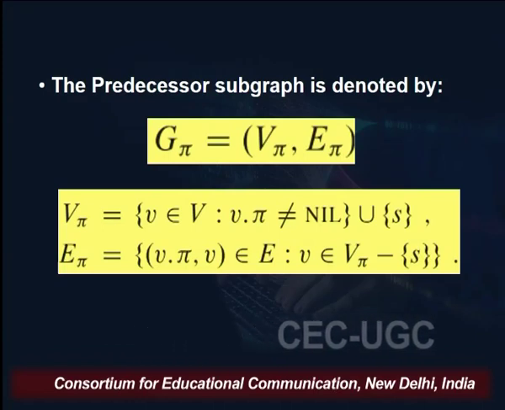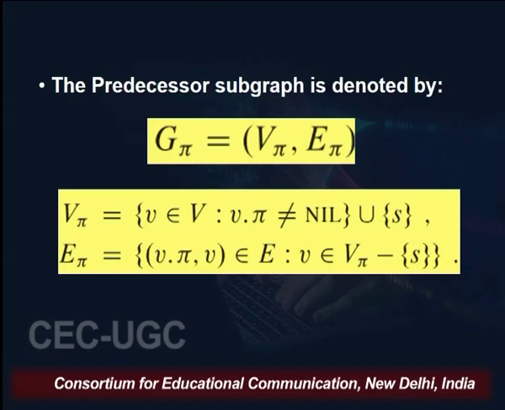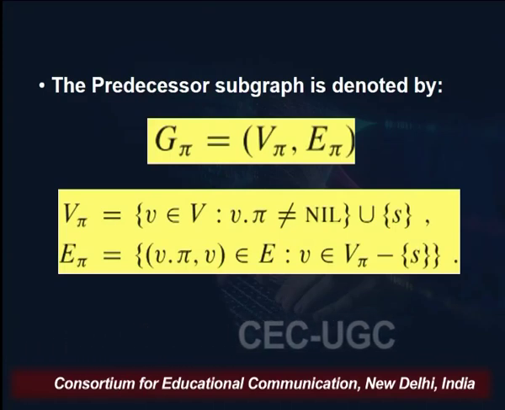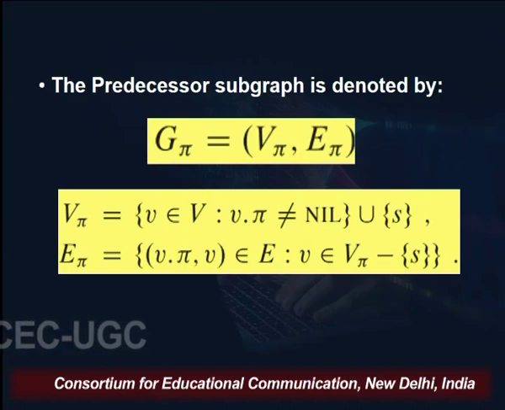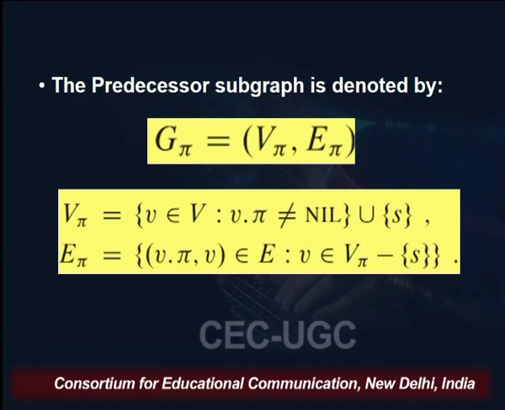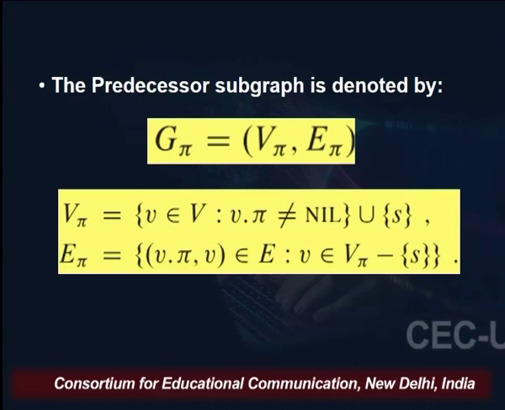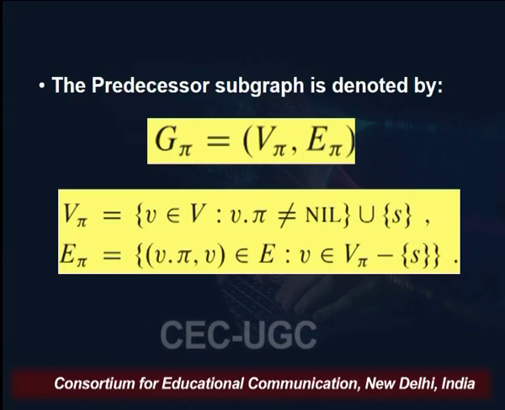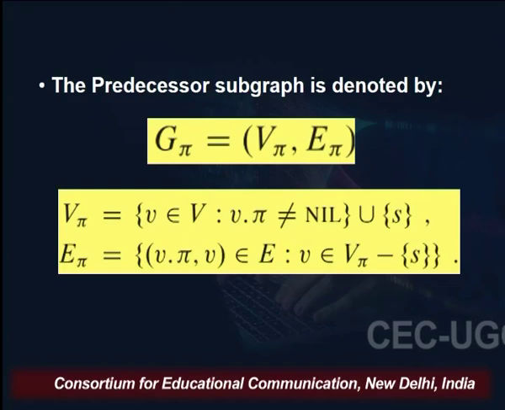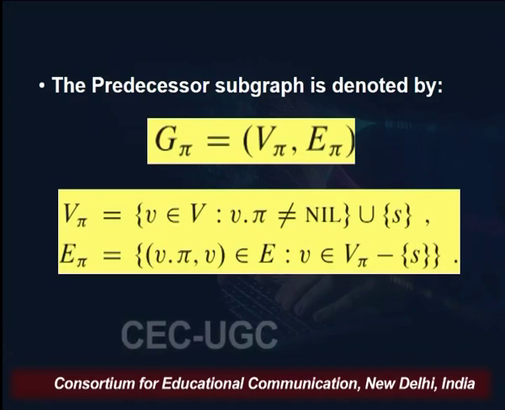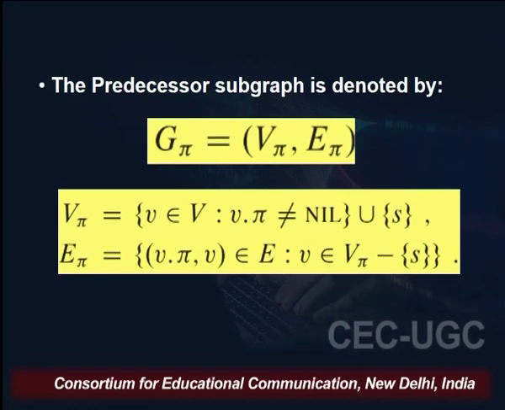V pi is the set of all those vertices whose predecessor is not nil, along with the vertex S. E pi is the set of edges between the predecessor and the vertex, that means between V dot pi and V, and obviously these edges belong to the edge set E, because we have taken those edges from the edge set only, but here we consider only those edges which are included in the predecessor subgraph.